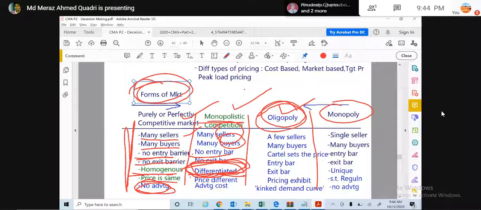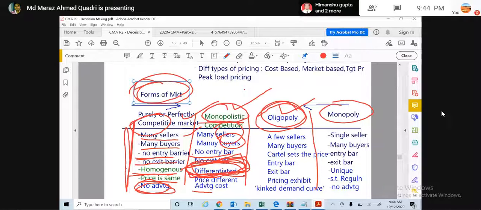So the only difference between monopolistic competition and perfect competition is that in the competitive market the products are homogeneous, but in monopolistic competition the products are differentiated.